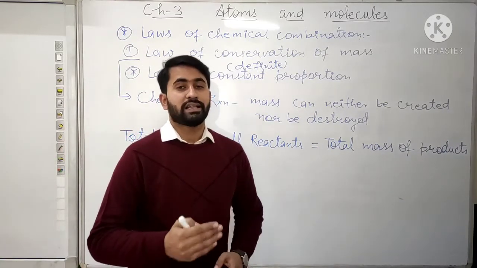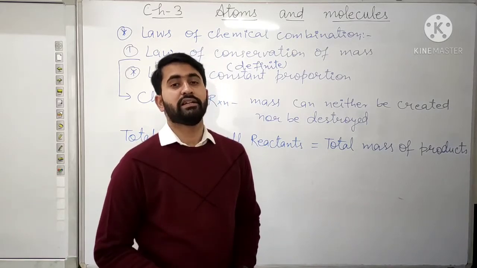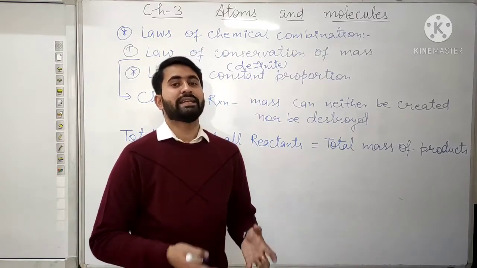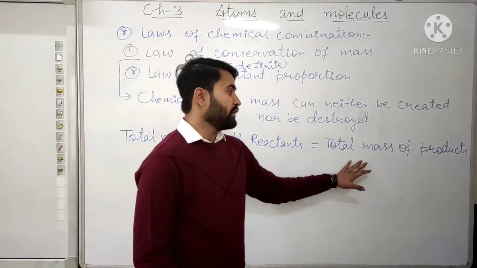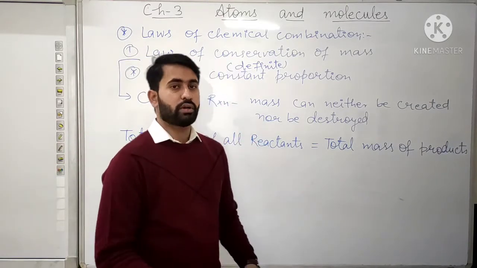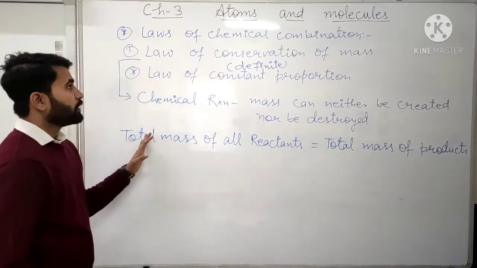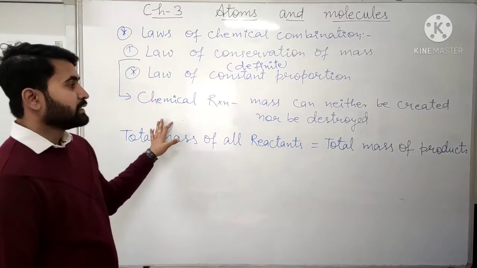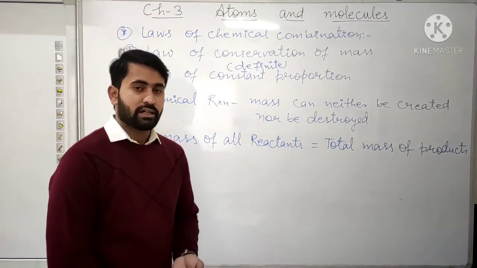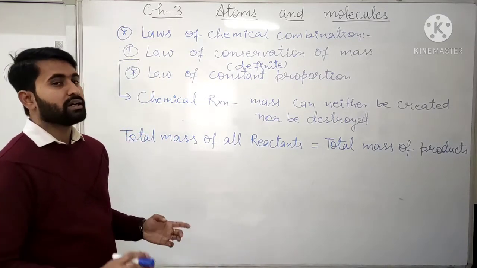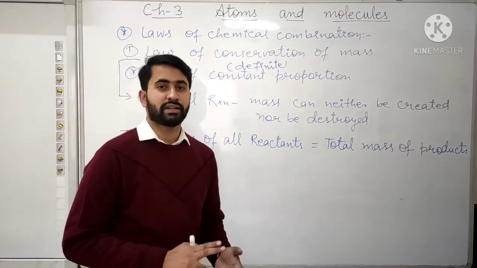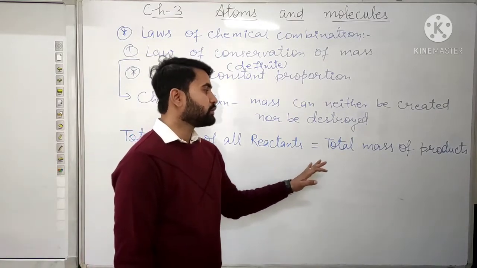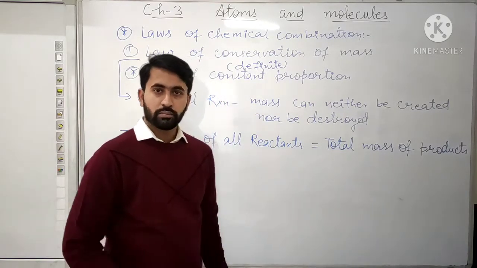If we do not take a closed container, the gases will escape into the atmosphere and then we will not get the correct mass of products. So according to the law of conservation of mass, the total mass of all the reactants will be equal to the total mass of the products.